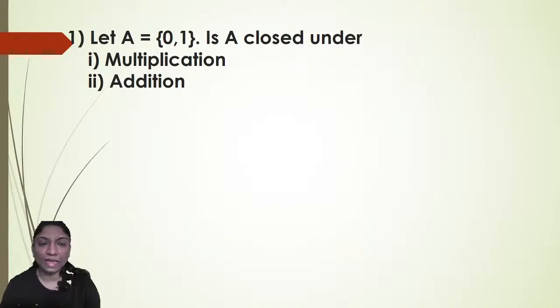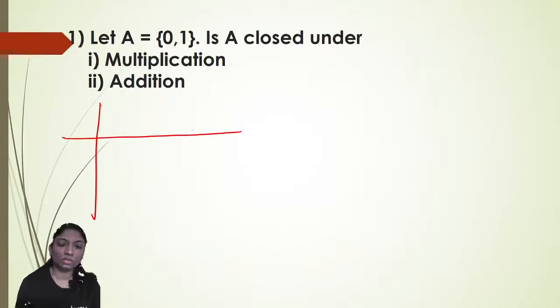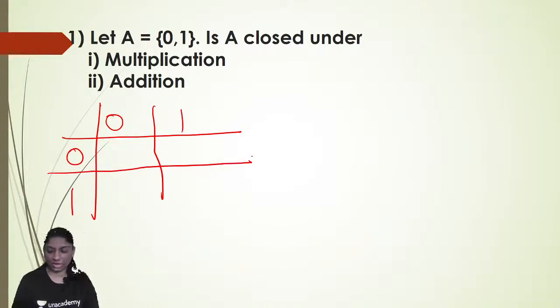Now let A be the closed interval [0, 1], closed under multiplication and addition. We will see how we denote the binary operation. Let A be the set {0, 1}. We will see the composition table for multiplication and addition.